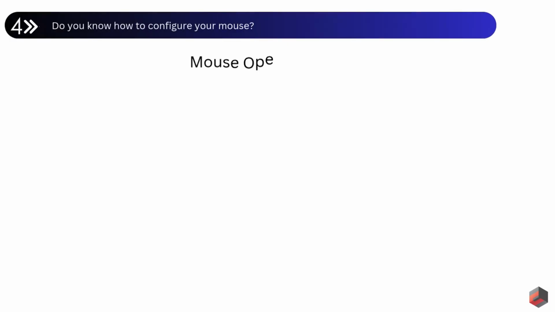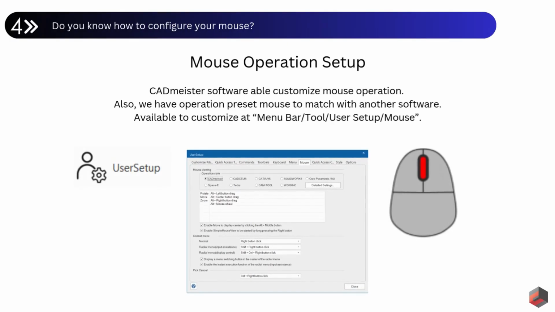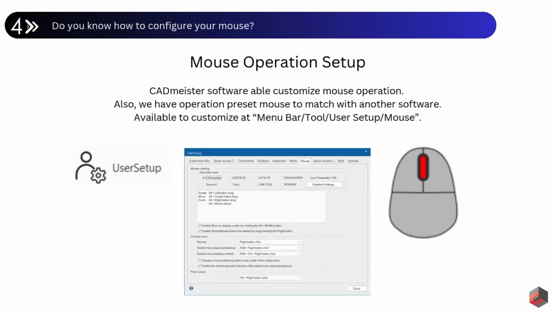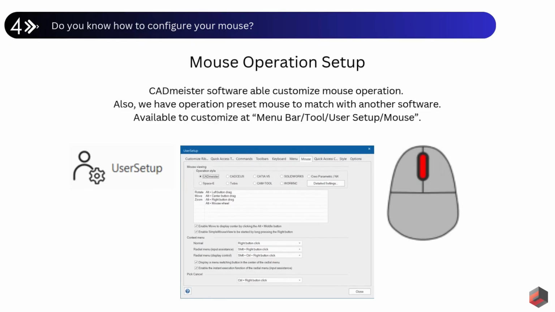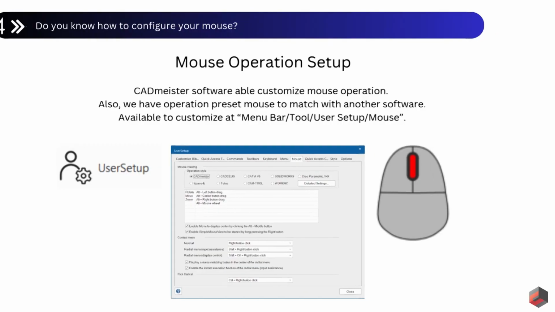The fourth topic is, do you know how to configure your mouse? CADmeister allows users to customize mouse operations. Additionally, CADmeister includes pre-configured mouse operation settings to match those of other software. The settings can be found in the menu bar, Tool, User Setup, Mouse.